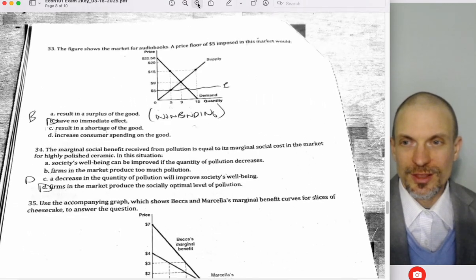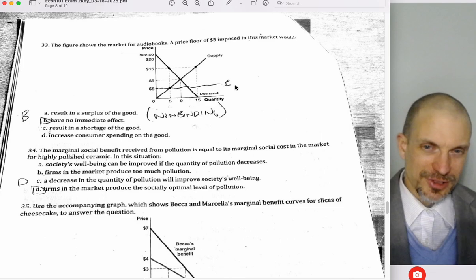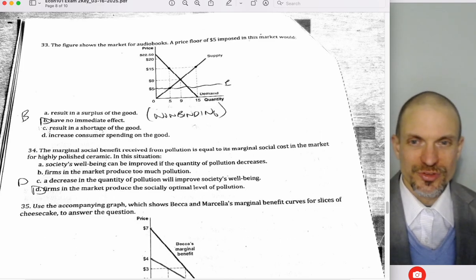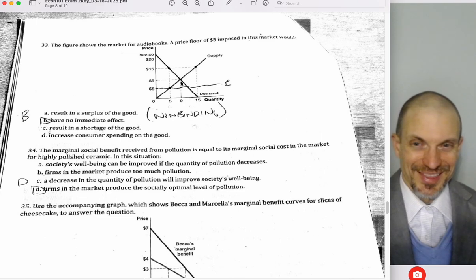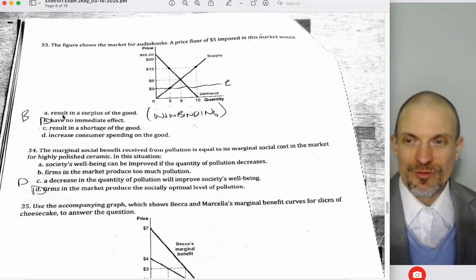Okay, 33. So this is audiobooks. Price floor of $5 is imposed in this market. So this is a price floor, right? I put P lower bar to indicate that this is a price floor. It's not allowing the price to go any lower. Oh, who cares? Nobody wants the price to be that low anyway. The equilibrium price is way up here. So this is a non-binding price control. It's going to have no effect. So the answer is B.